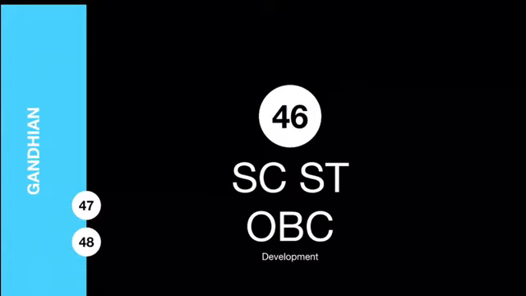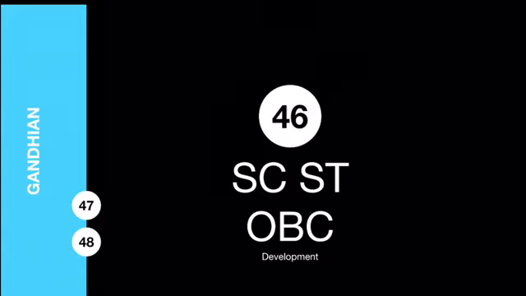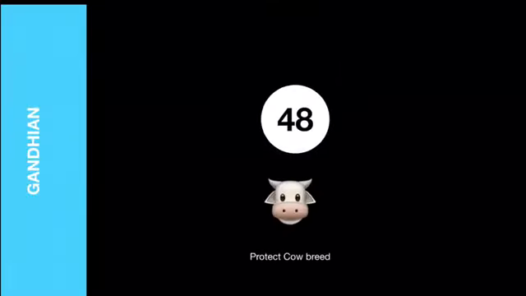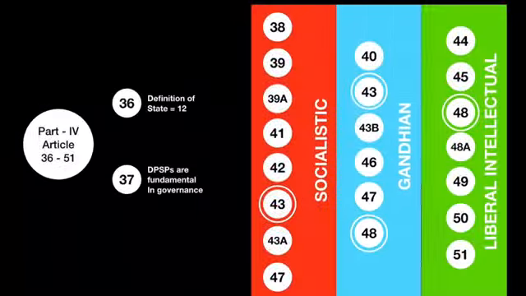Article 46 says that the state should try to develop the community of SC, ST and OBCs. Backward classes should be given preference, and the state should take special care for their development. Article 47 says that the state should try to prohibit intoxicating substances like alcohol, and Article 48 says that the state should try to protect the desi cow breed, right. So these were some Gandhian principles in the DPSP.